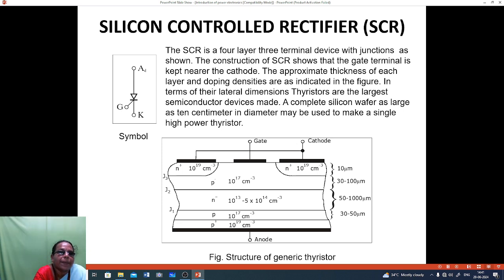Between that n-type material a terminal will be there, that is the gate terminal. In the p-type material there is a lightly doped p-type layer. Here 3 junctions are there, that is J1, J2 and J3. There are 3 terminals: anode, cathode and gate.